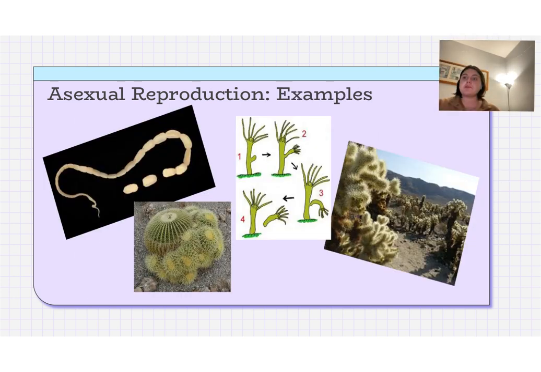And these are some examples of organisms that go through asexual reproduction. We have our cactus in there, we've got our hydra in there, all that fun stuff.